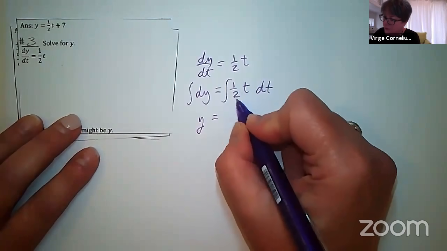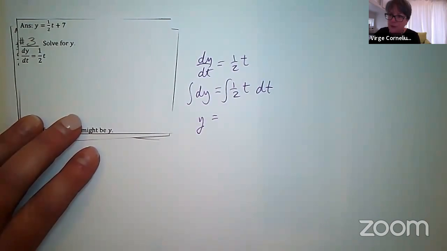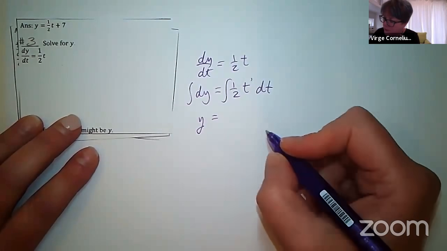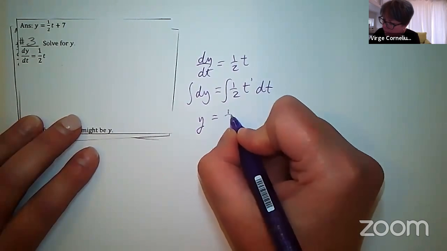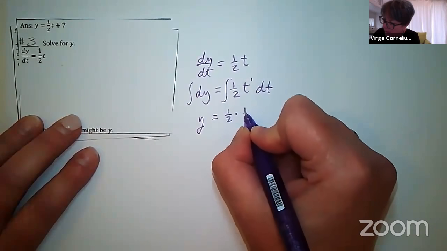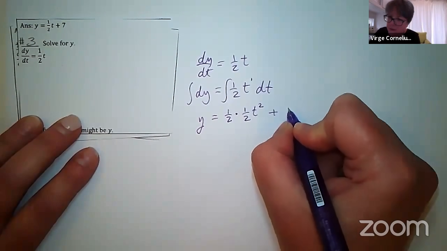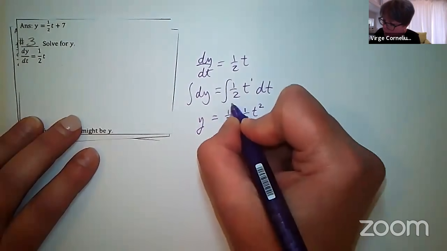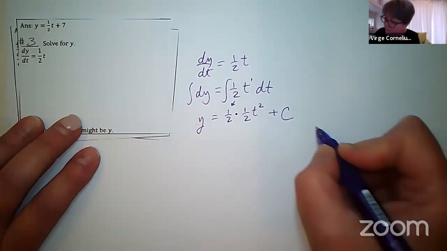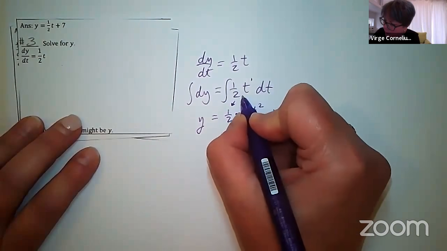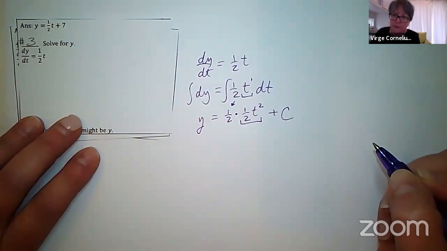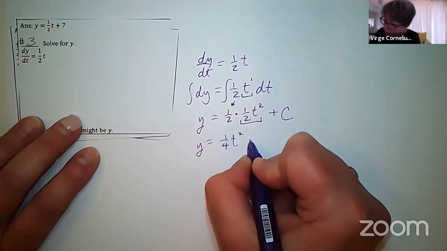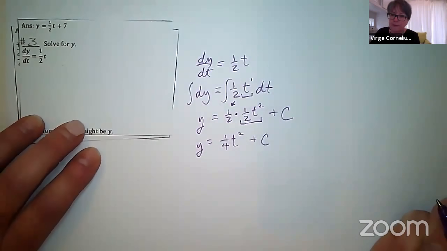Now this linear term has to go up a notch and become quadratic. So I have to add 1 to that exponent and divide by my new exponent. So that ends up becoming 1/2 times 1/2 t squared plus c. I don't really show it like this. I don't do it like this myself. I just want to kind of show you what's happening. The 1/2 is right there. And then the 1/2 t squared is the antiderivative of t to the 1. So when I multiply these two together, I end up with 1/4 t squared plus c is equal to y.